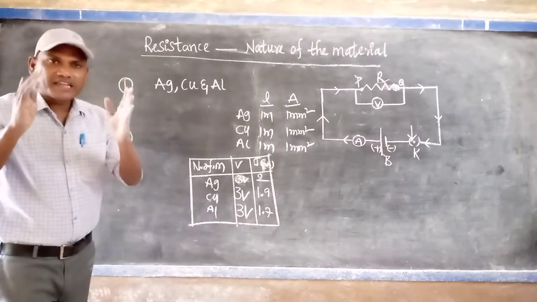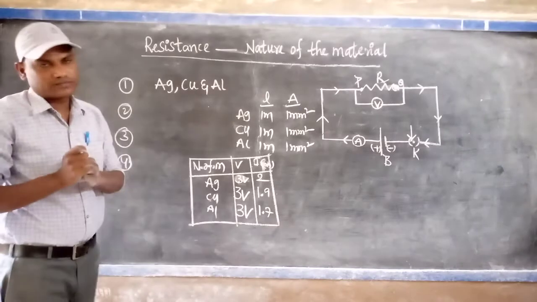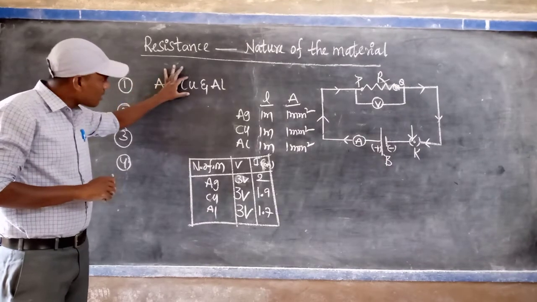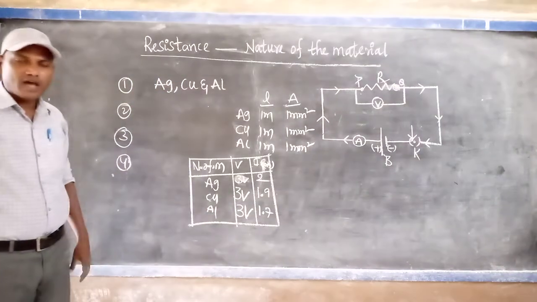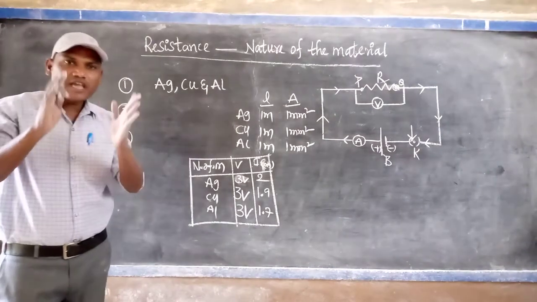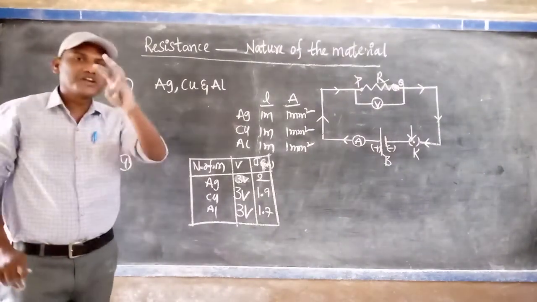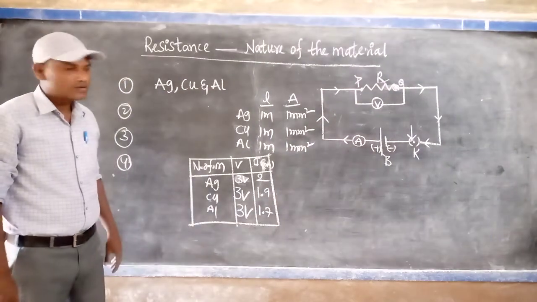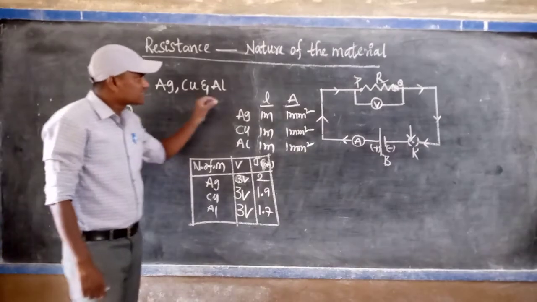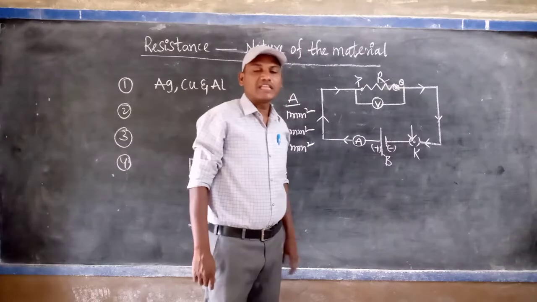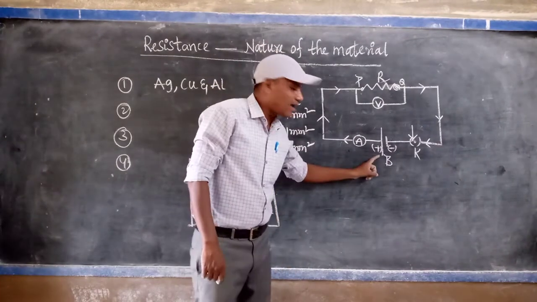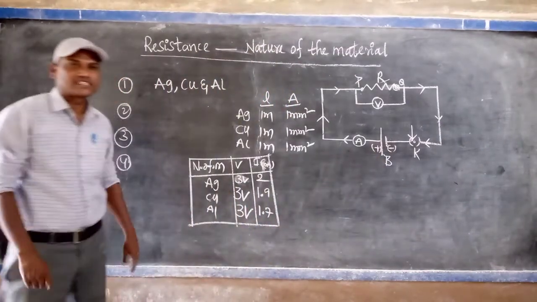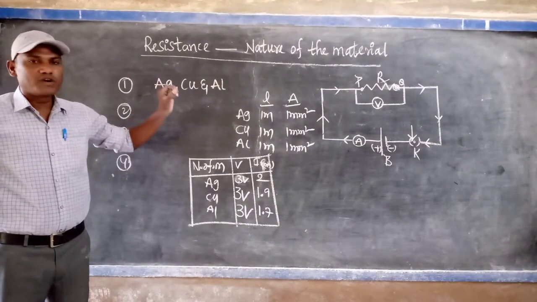First of all, take the same dimensions of 3 different materials, silver, copper and aluminum: the same length and the same area of cross section. Now the silver wire is placed in the PQ gap in the circuit, and keep a constant voltage in the circuit. In this experiment, we keep the voltage constant.